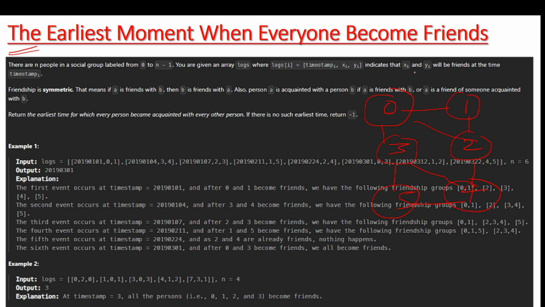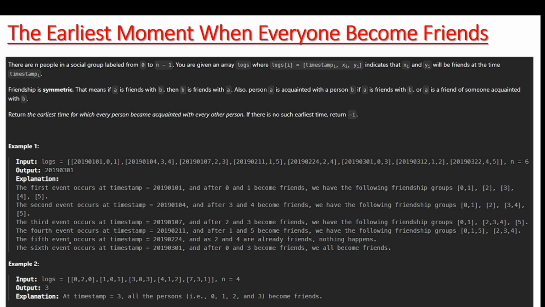So it is saying that xi and yi will be friends at the given timestamp. There will be a time given, and at that time x and y, the two persons, become friends. That time is called the timestamp. So the timestamp is the time when the friendship forms. That is what this statement is saying.